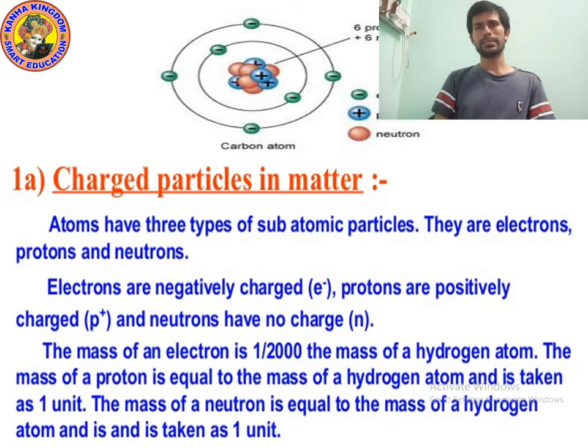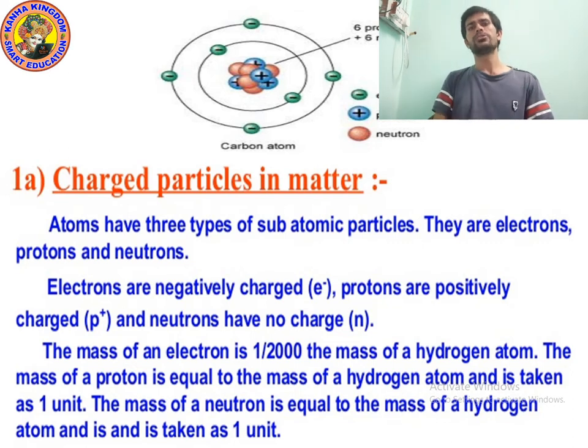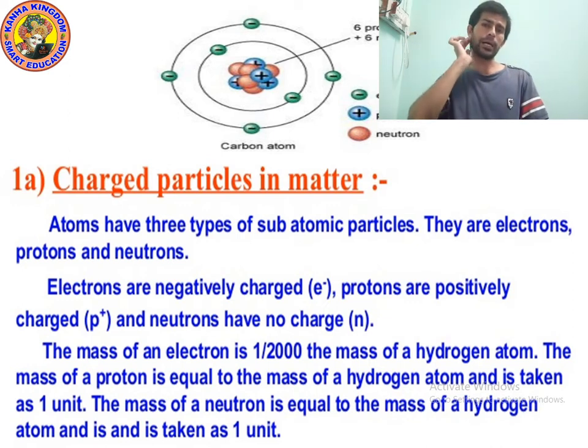Okay kids, now let's study the charged particles in matter. An atom has 3 types of particles: proton, electron, neutron. Electron is a negatively charged particle; proton is a positively charged particle; neutron has no charge, it is neutral. In one word, we can say they are known as subatomic particles.